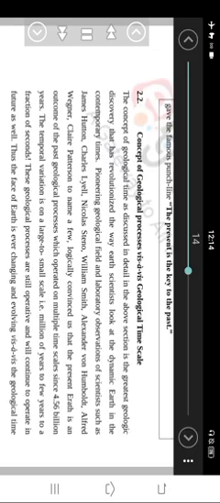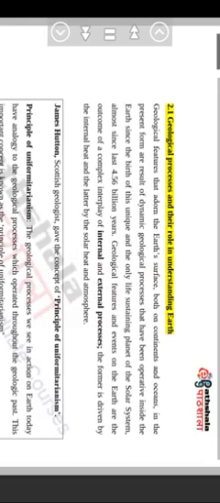2.1 Geological processes and their role in understanding Earth.